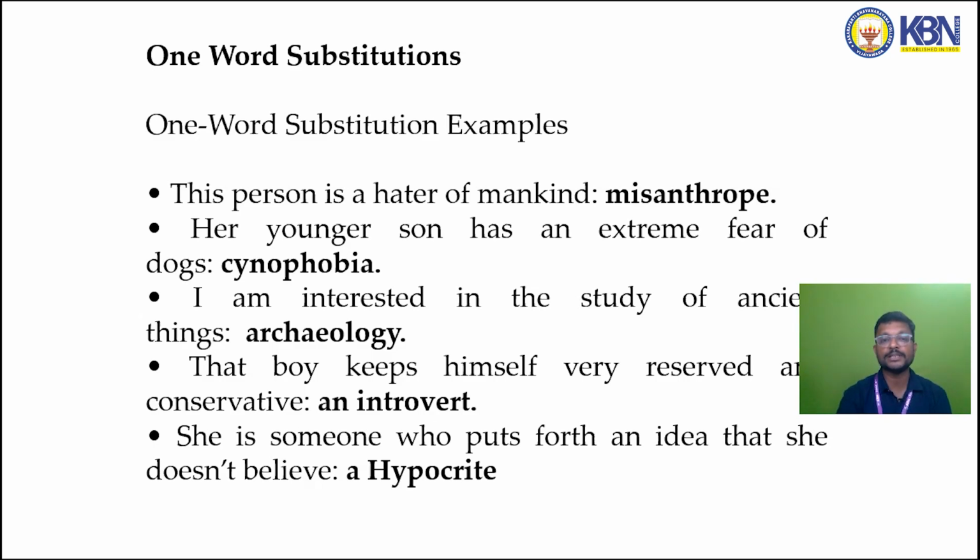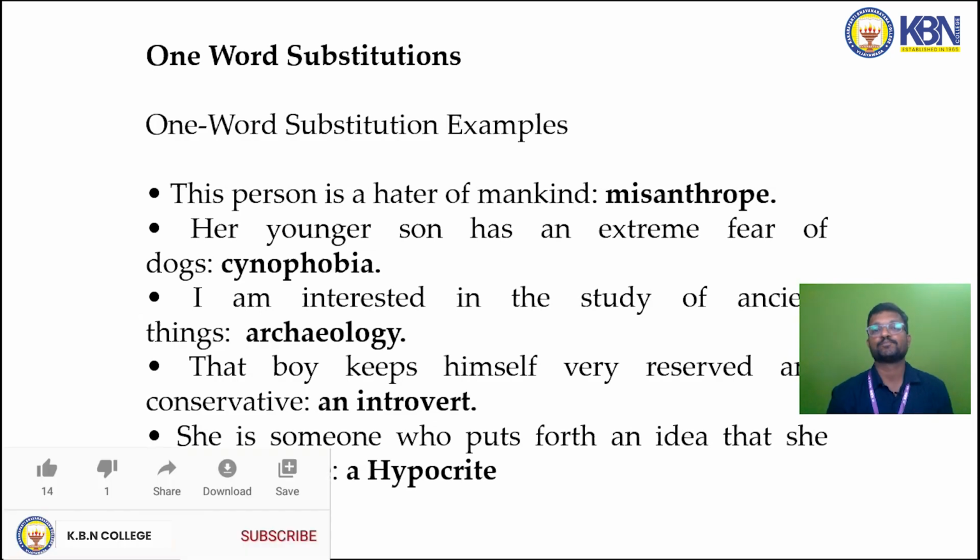This person is a hater of mankind. As I told you, a sentence is replaced with a single word, which is what we call one word substitute. To substitute a given sentence with a simple word is what we call one word substitute. We have certain sayings in English, beating around the bush.